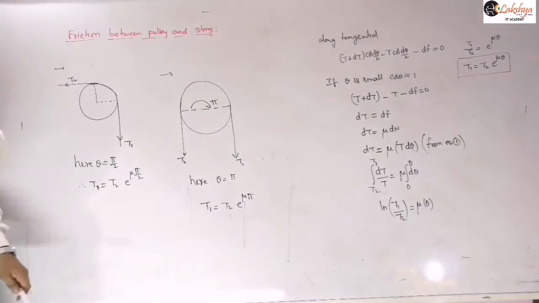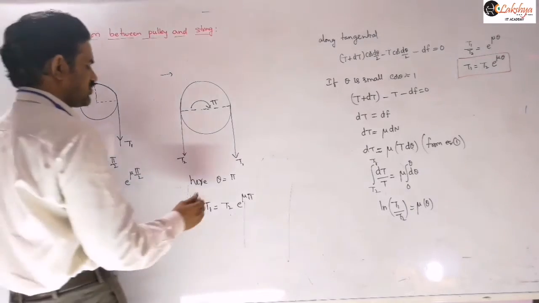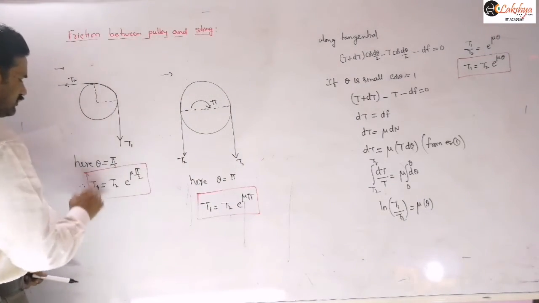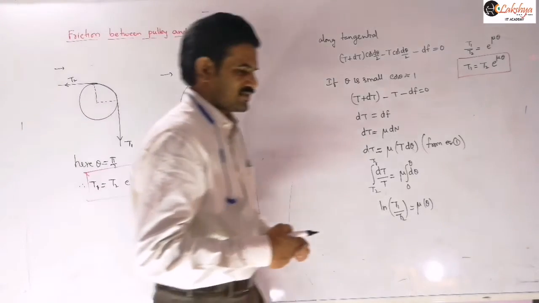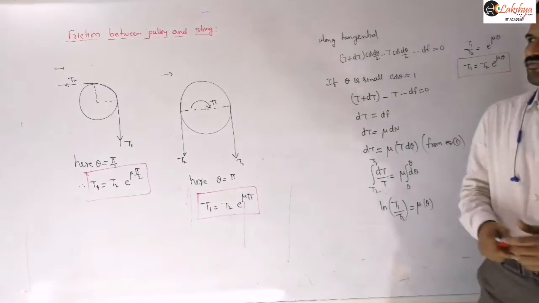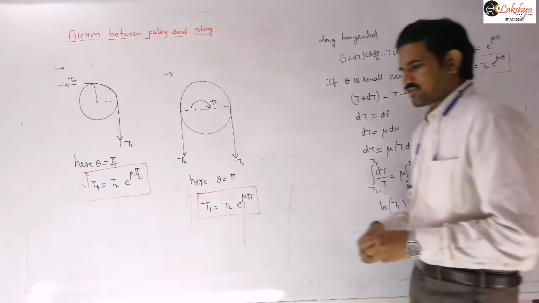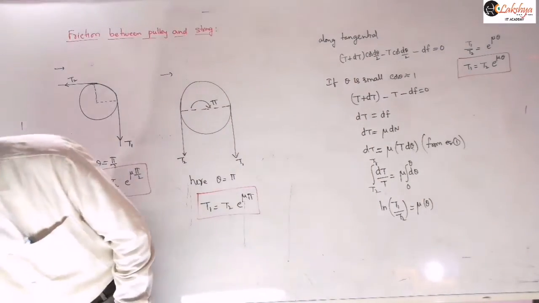Like that you need to identify the theta value and write the expression for these tensions. So when friction between the pulley and the string is considered, the tension will be different on the different sides. This is the way of calculating the tension on the different sides.